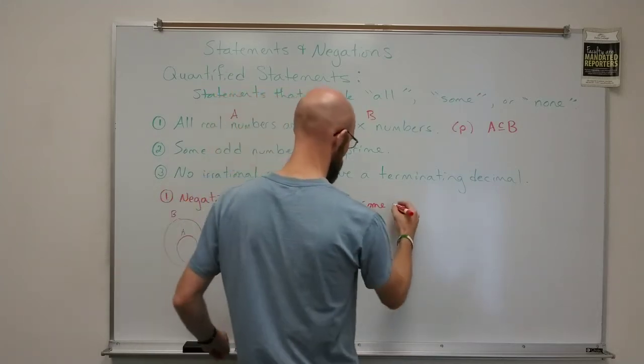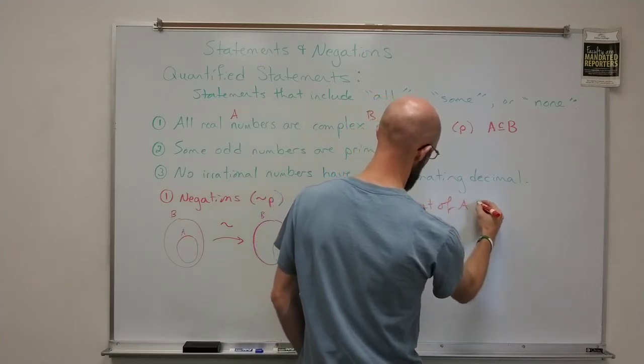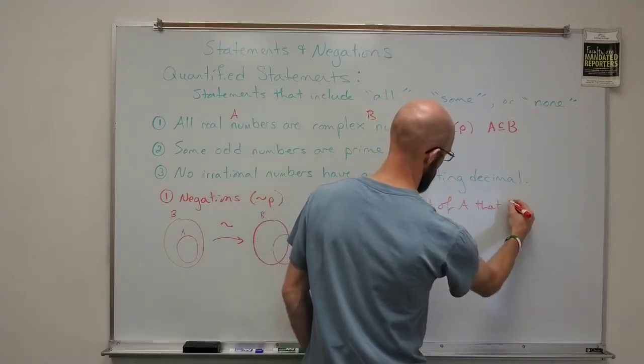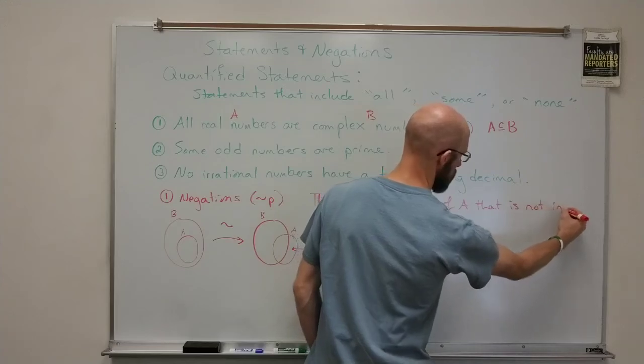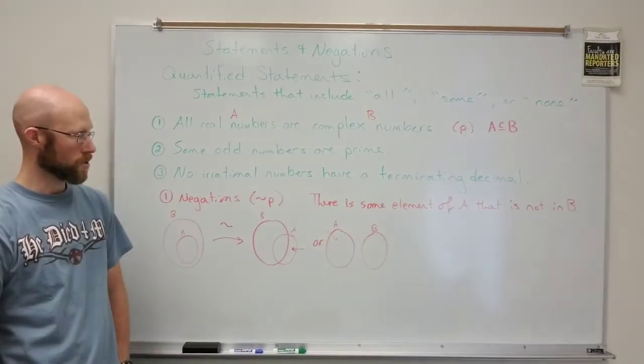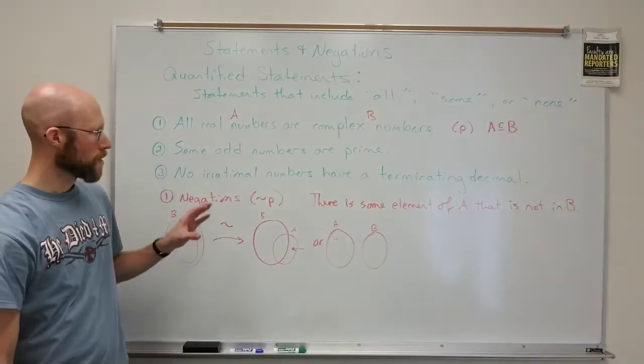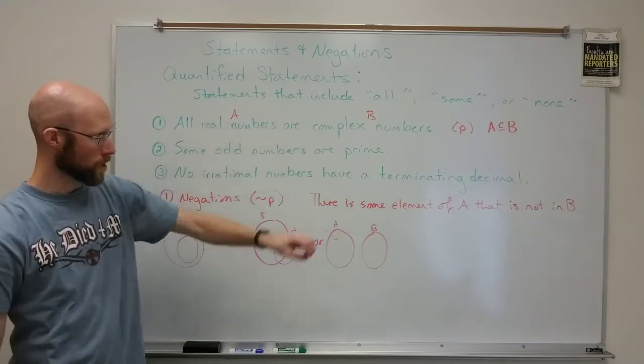There is some element of A that is not in B. That would be the set notational way, or the set form, of that statement. But we're to translate it back into the real numbers and complex numbers.